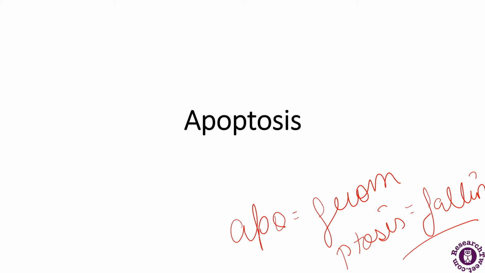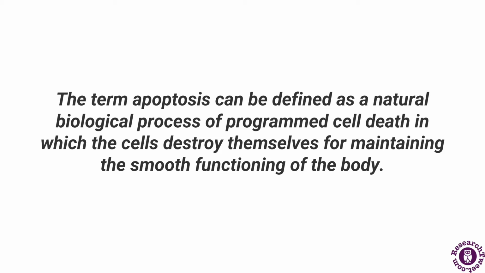So apoptosis is the most common form of programmed cell death, and there are several non-apoptotic programmed cell deaths, such as autophagy and necroptosis, that have been reported. So let's start with it. First, the definition of apoptosis, which can be defined as a natural biological process of programmed cell death in which the cells destroy themselves for maintaining the smooth functioning of the body. To maintain the smooth functioning of the body, apoptosis is necessary, which is the programmed cell death.